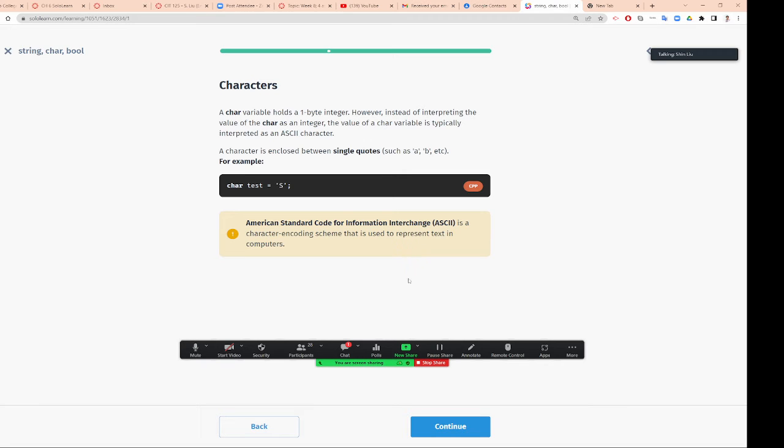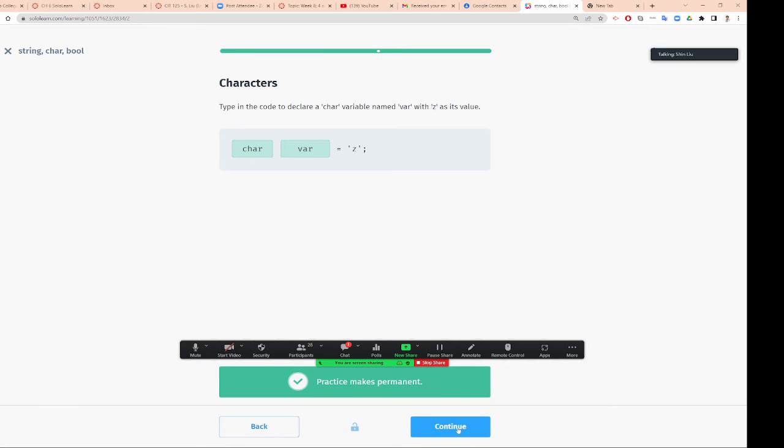The ASCII code is a character encoding scheme used to represent text in computers. Alright, so type in the code to declare a char variable named val with z as its value. So char val equals 'z'.